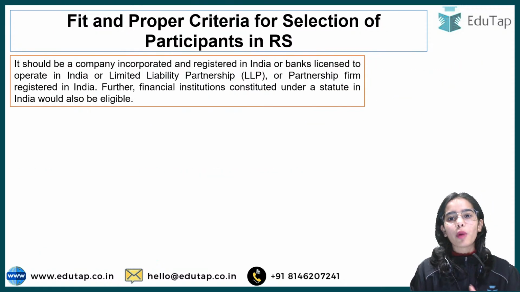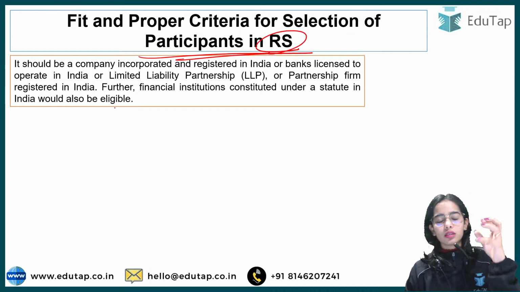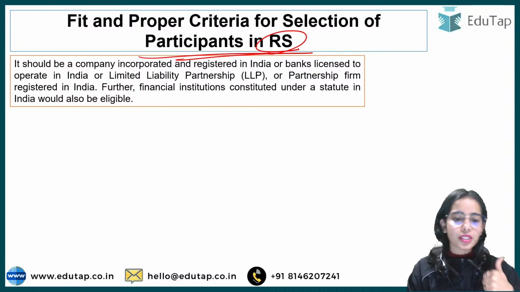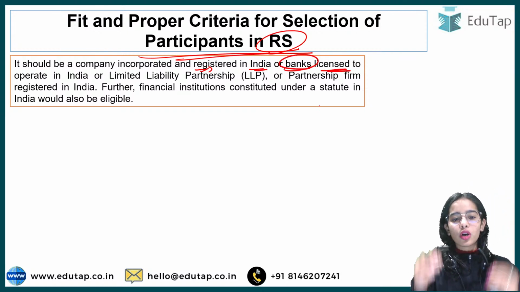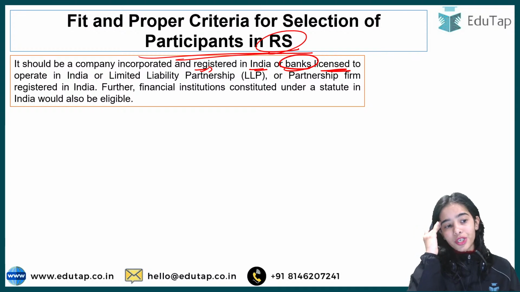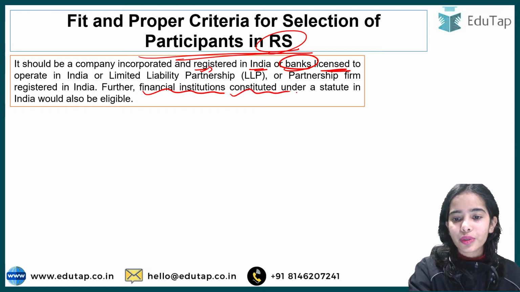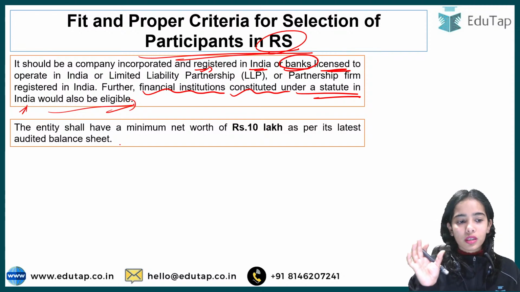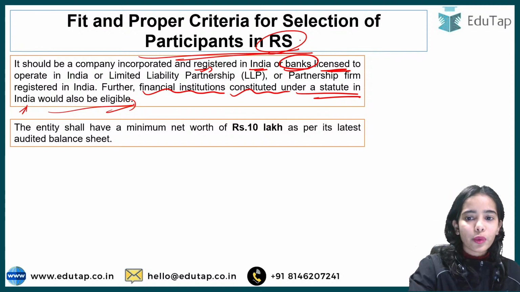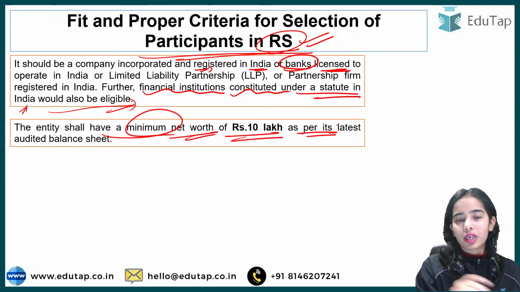Now next is the fit and proper criteria for selection of participants in the regulatory sandbox. First of all, the innovator or participants that want to join the regulatory sandbox should be a company incorporated and registered in India, or banks licensed to operate in India, or limited liability partnerships or partnership firms registered in India. Further, financial institutions constituted under a statute in India would also be eligible. The entity that wants to join shall have a minimum net worth of rupees 10 lakh as per its latest audited balance sheet.